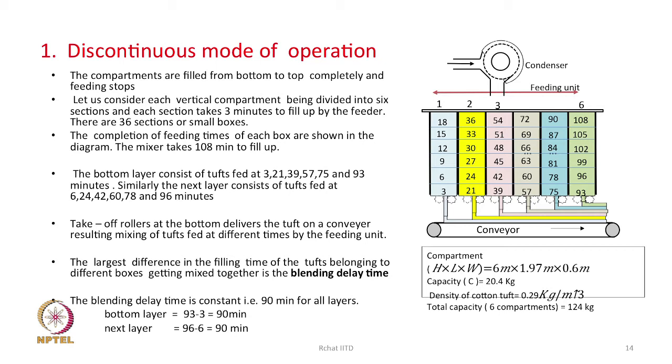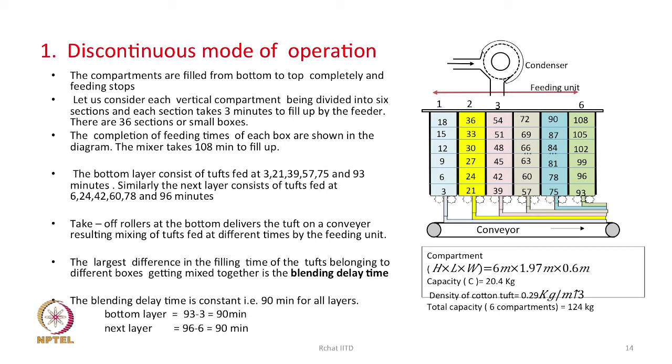Now, let us consider each vertical column being divided into 6 boxes. You see that we have drawn horizontal parallel lines, and in each compartment there are 6 boxes, 1, 2, 3, 4, 5, 6. Therefore, this entire mixture now consists of 6 into 6, that is 36 boxes.